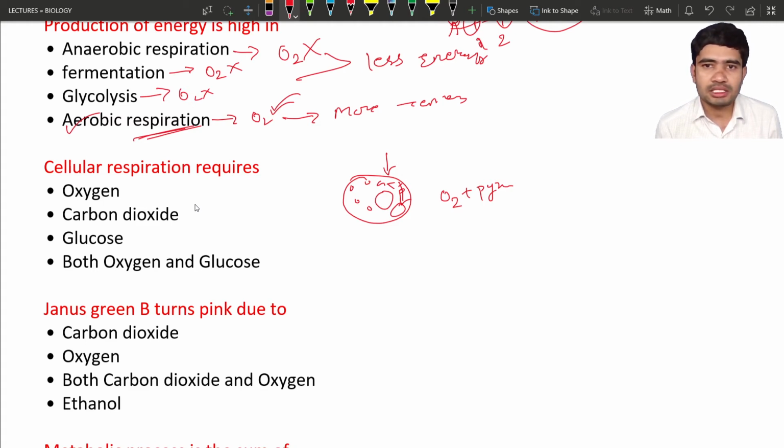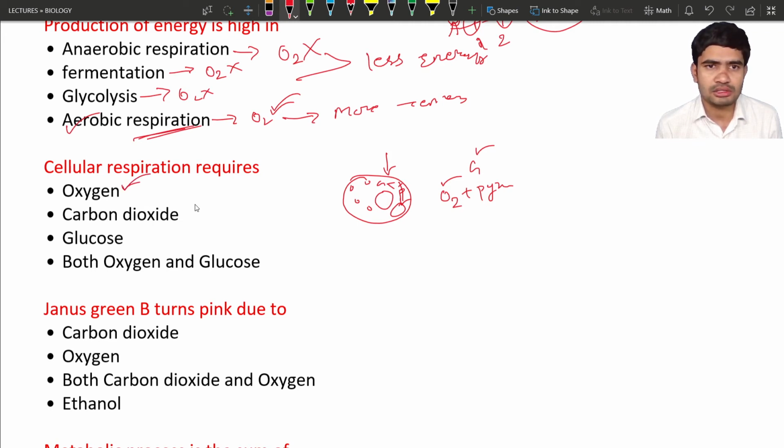So hence we can say oxygen is required in cellular respiration, and glucose is also required. Mainly these two chemical substances are required. So we have to check whether these two compounds are present in the options or not. Yes, the first one, oxygen, is present.